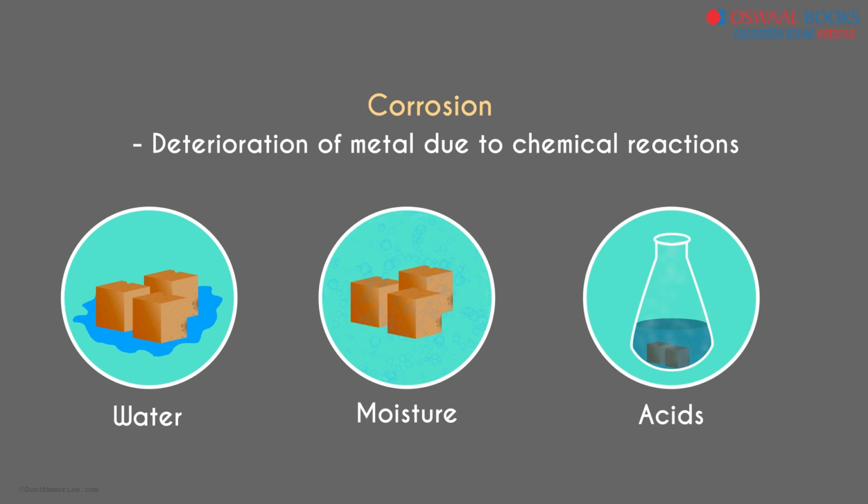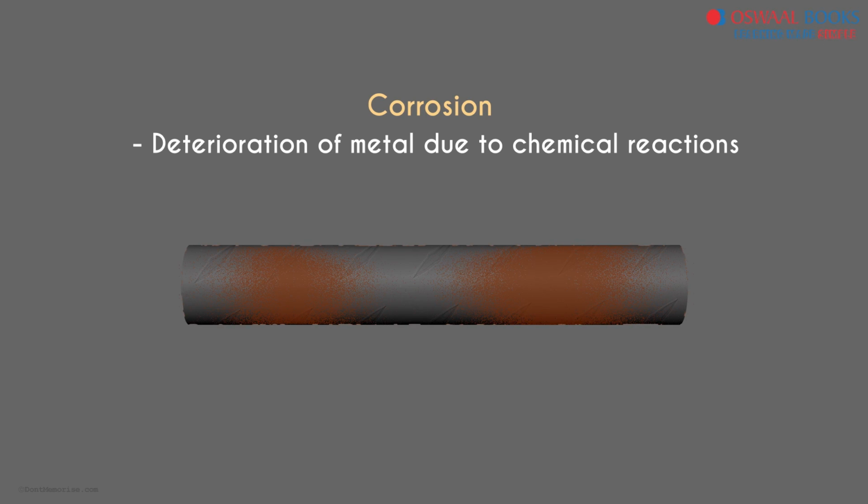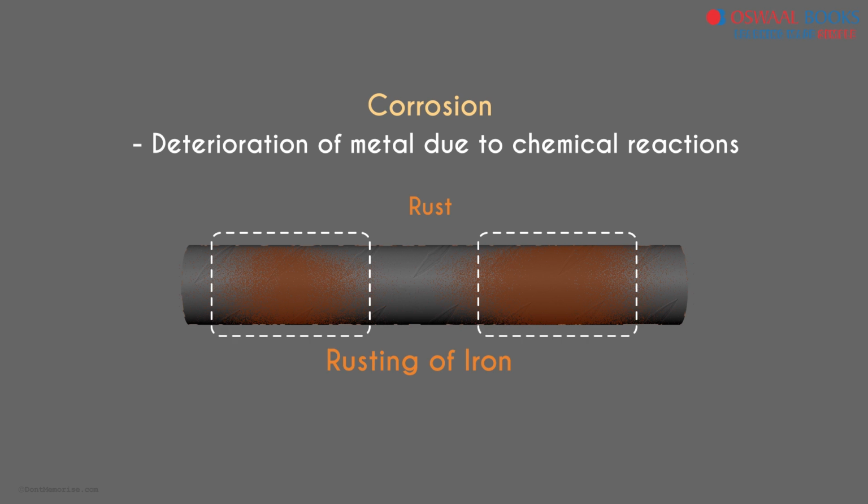You would have noticed that an iron rod which is shiny initially gets coated with reddish-brown powder when kept as is for a few months. It's called rusting of iron and is one of the most common examples of corrosion. The reddish-brown compound referred to as rust is actually iron oxide. Iron reacts with oxygen to form iron oxide.